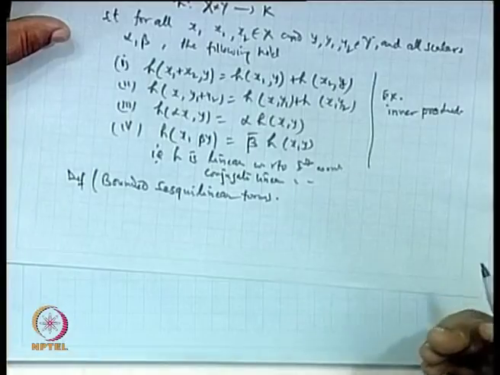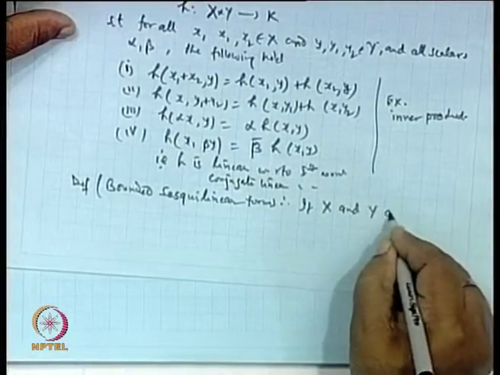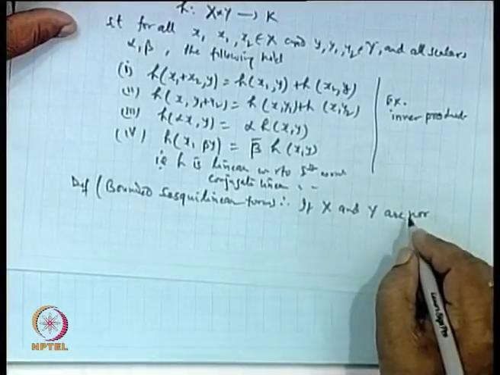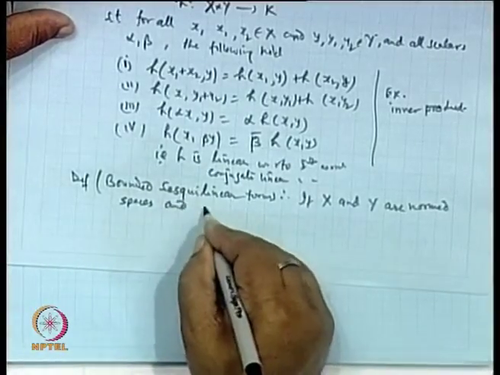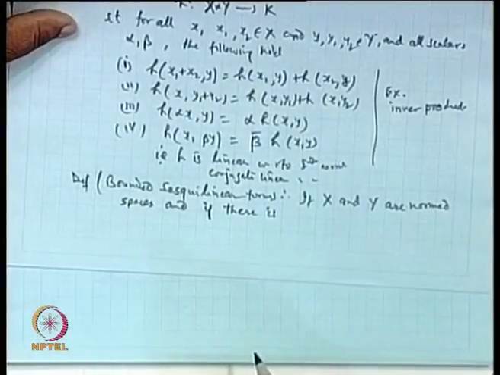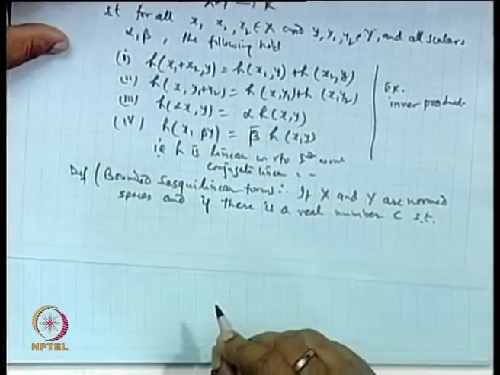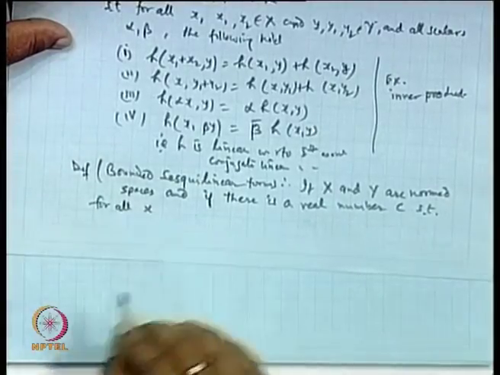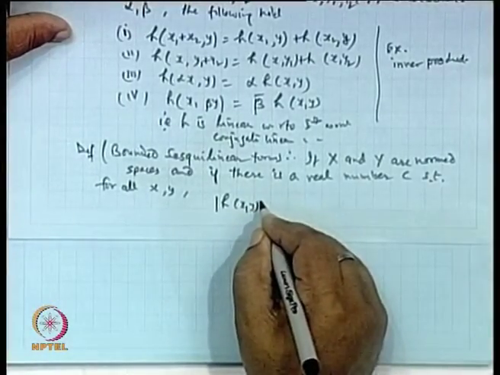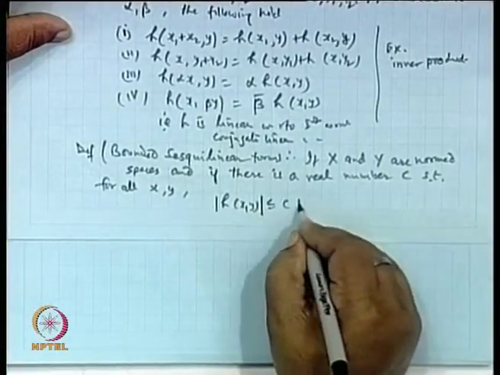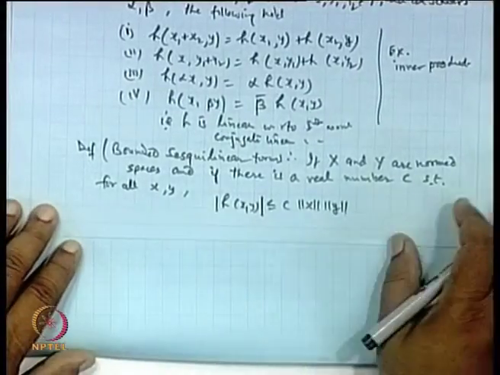If X and Y are normed spaces or Banach spaces, and if there is a real number C such that for all x, y we have the absolute value of H of x comma y less than or equal to C times norm of x into norm of y, then we say H is a bounded sesquilinear form.